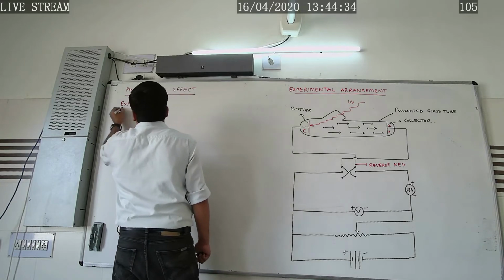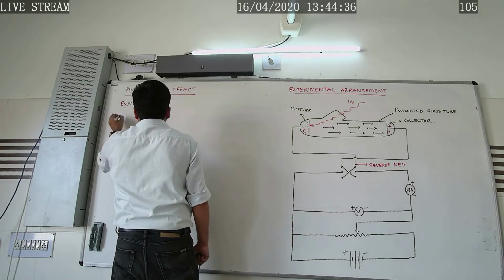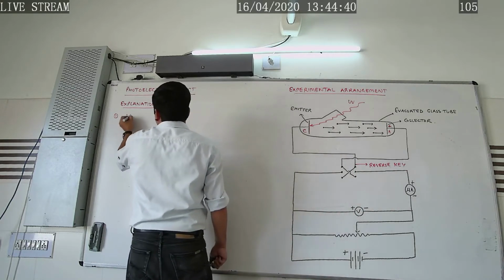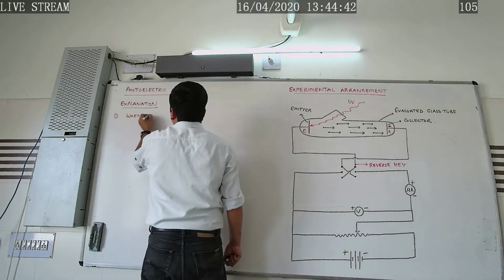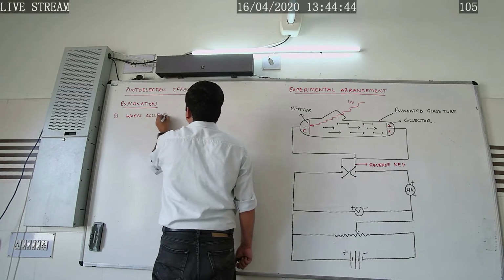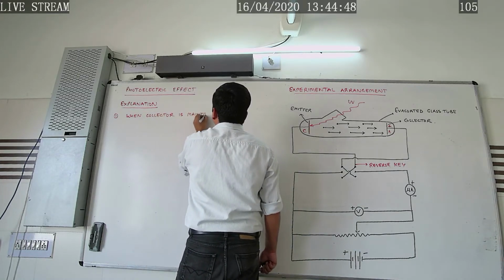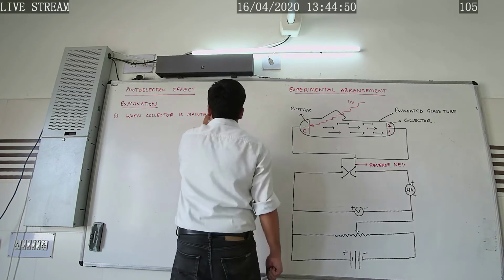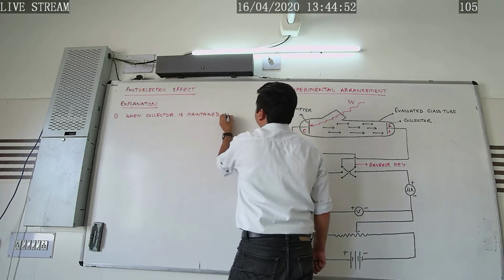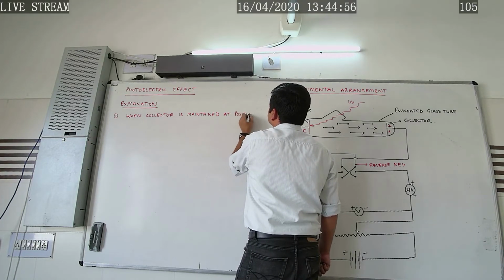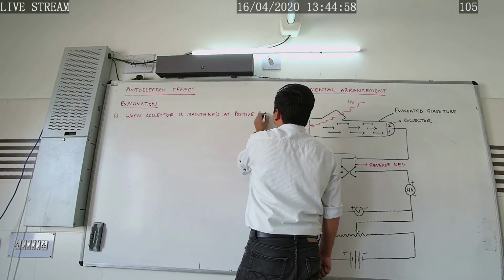Okay, now we can explain this photoelectric effect in two steps. Explanation, step number 1: when the collector is maintained at positive potential.